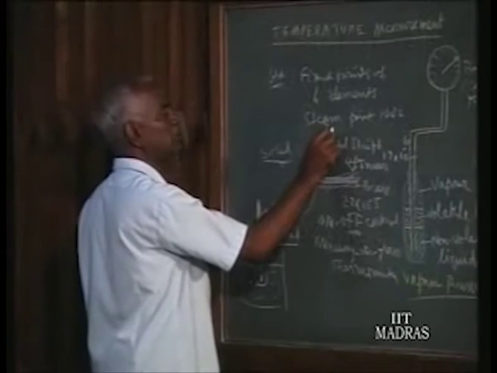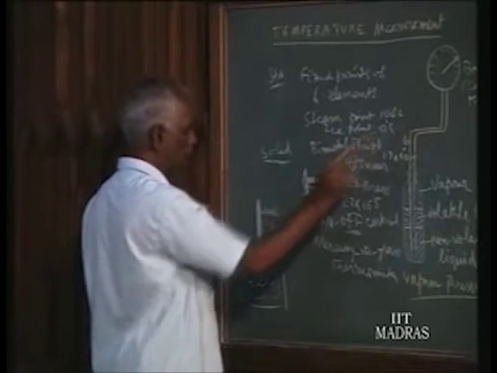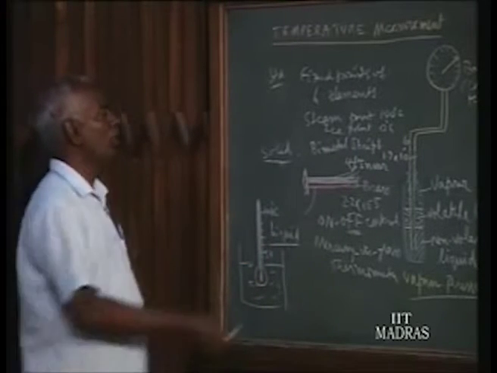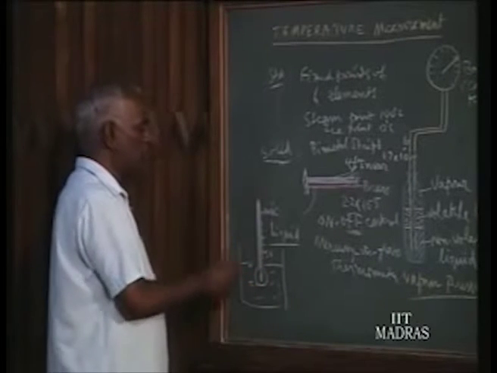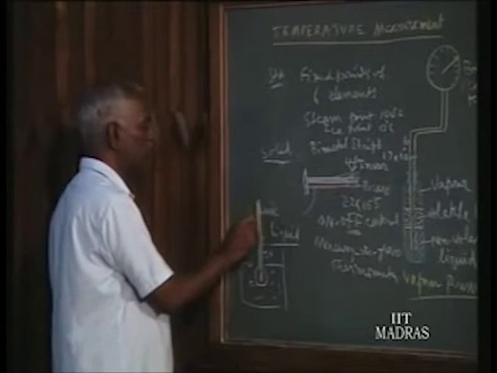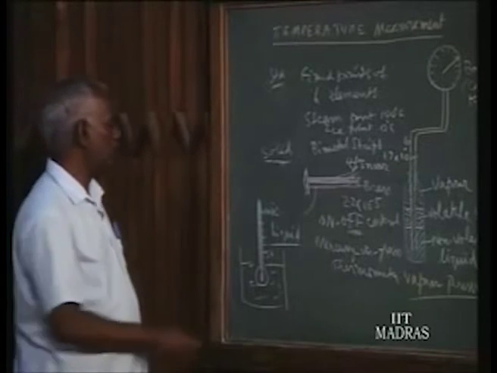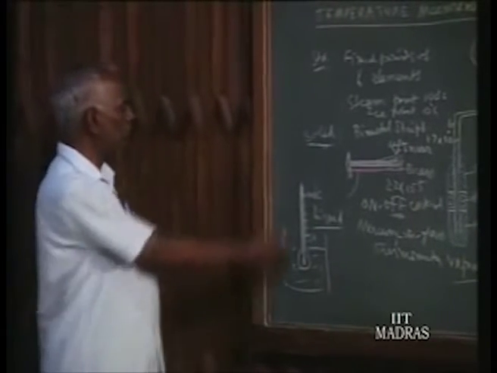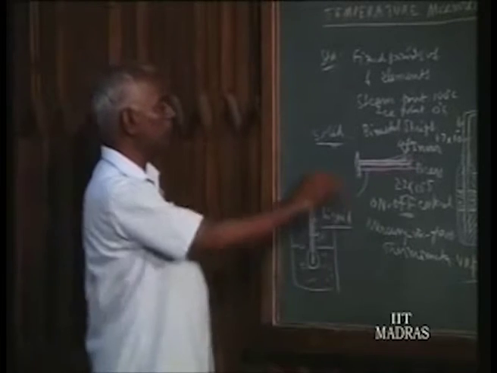So, ice point is 0 degree centigrade. Once you put in ice and mark wherever it stands as 0, and boil water and place it in, where it stops you call it 100 degrees, and divide the gap between 0 and 100 into equal parts. That is how thermometers are being calibrated by using the fixed points.